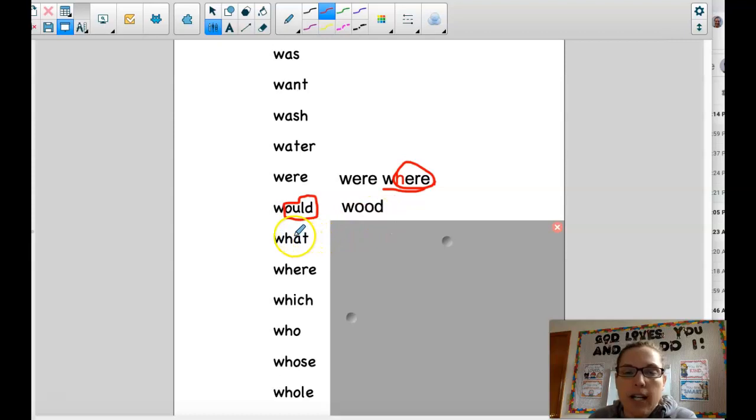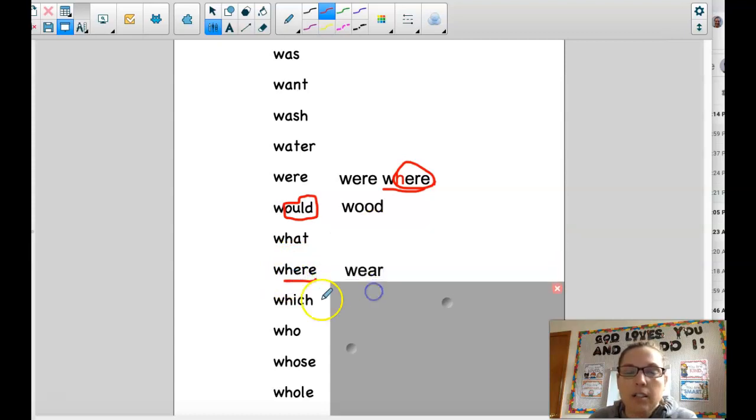What. Notice what has the schwa sound. It's spelled with an A, but sounds like short U. Where. Notice it has the H and the hidden word here. Where is also a homophone word. An example sentence using W-H-E-R-E is, where is my friend right now? An example sentence using W-E-A-R is, I wear a sweater when it's cold.